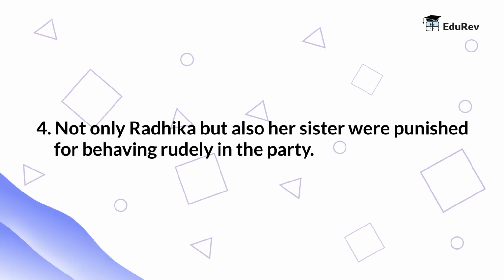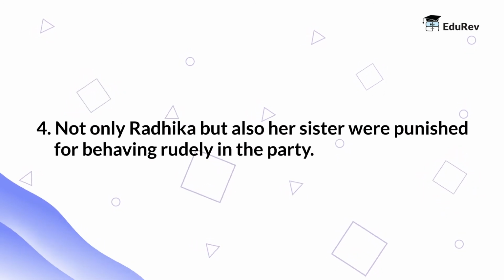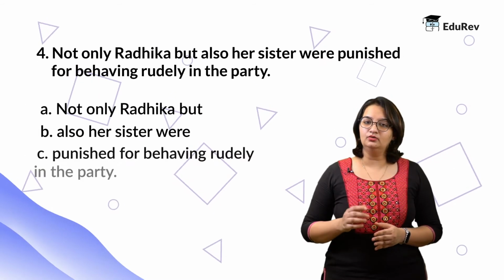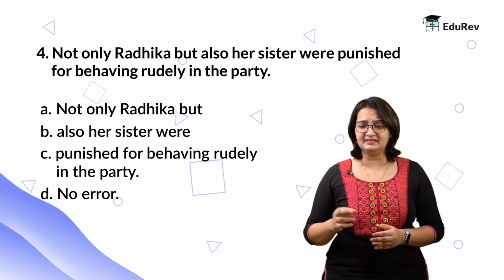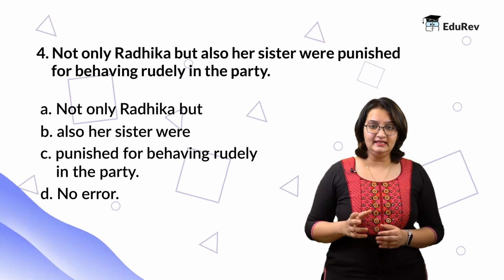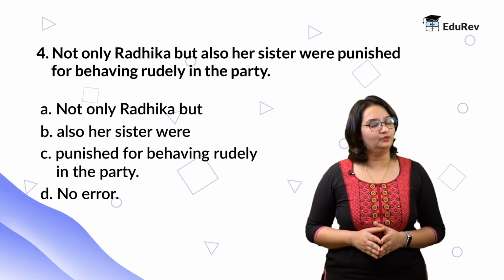Not only Radhika but also her sister were punished for behaving rudely in the party. Option A, not only Radhika but. Option B, also her sister were. Option C, punished for behaving rudely in the party. And option D, no error.